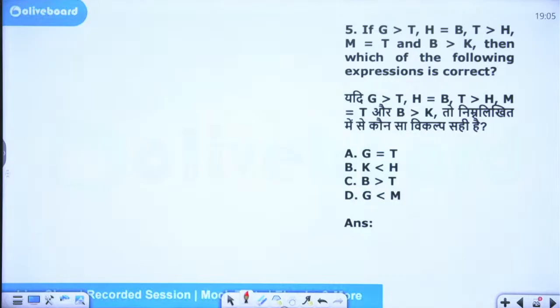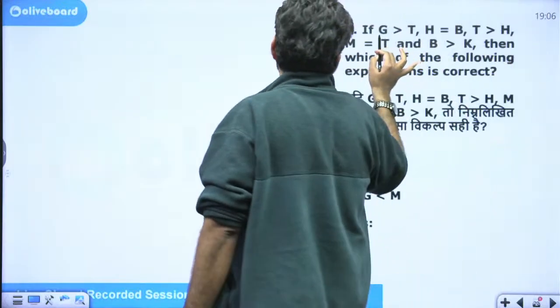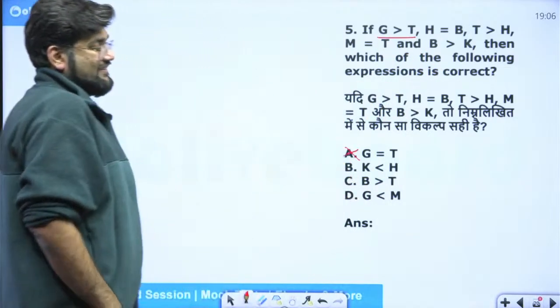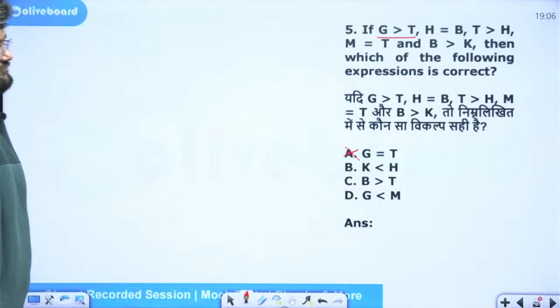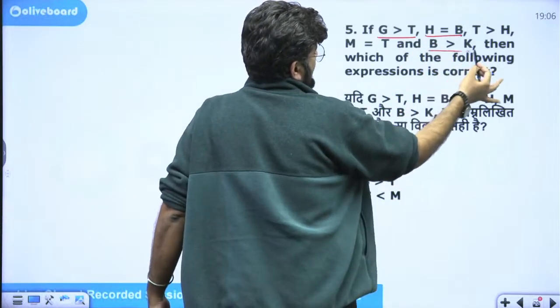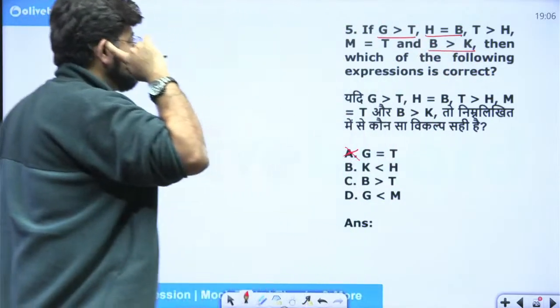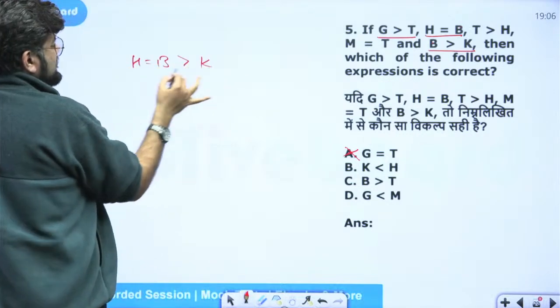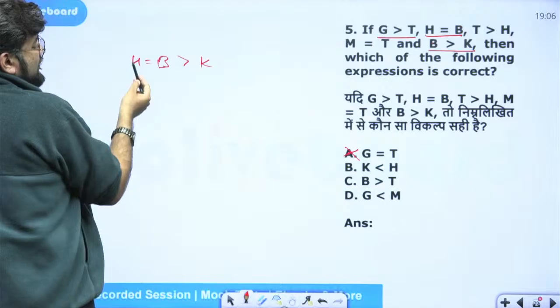Let's discuss this. They are asking us which of the expressions is correct. The first expression is G and T. They are saying G. Now K and H. I have H here. I have K here. Luckily, we have B in common right here. We'll join them. H equal to B and K.